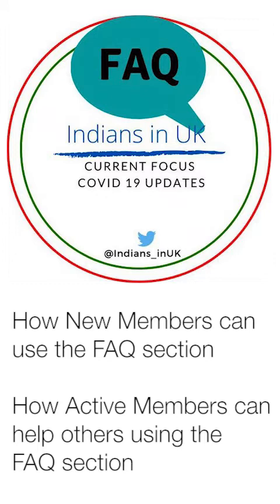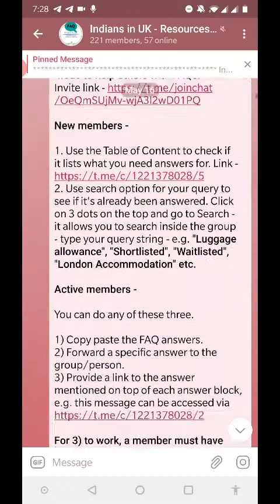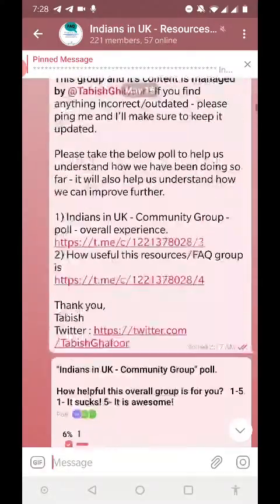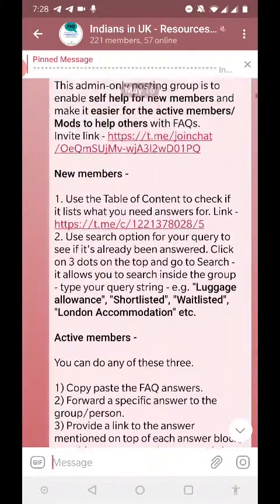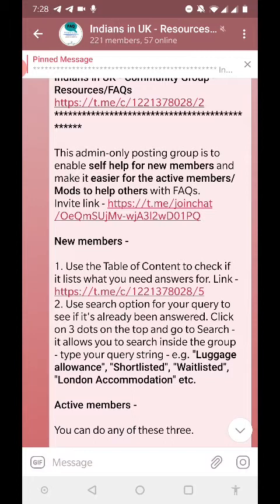Next, I will talk about the FAQ and how this FAQ setup can be very effectively used by the new members as well as those who are trying to help others out. For new members, there are two ways they can find help, and it has been described very clearly in the pinned message on the top.